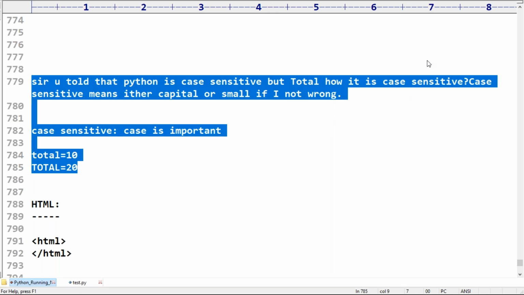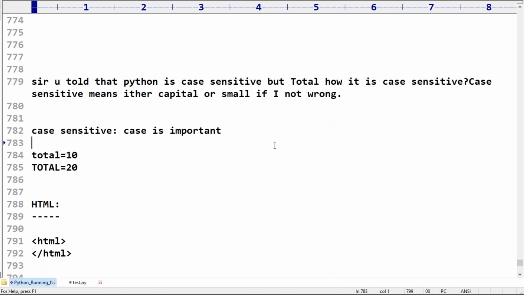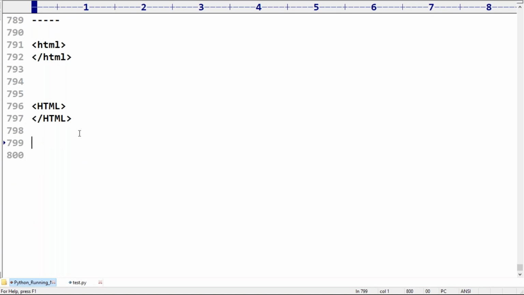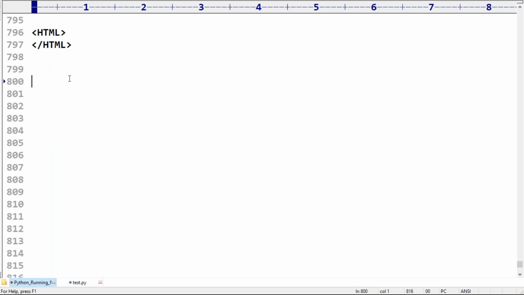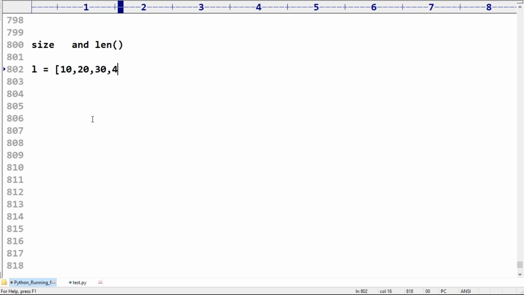Next, someone is asking, sir, what is the difference between size and length? Sir, somewhere you are using getsizeof, and somewhere length. Suppose I have L is equal to 10, 20, 30, 40. It is a list.